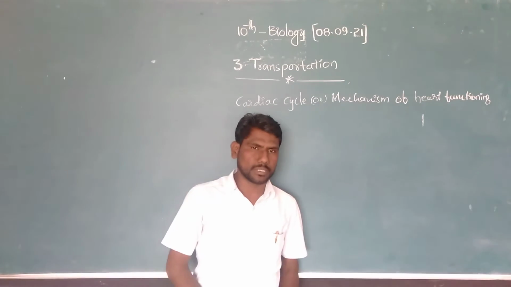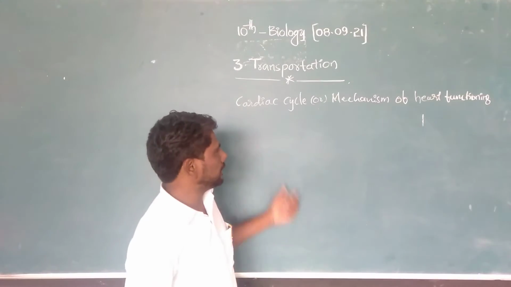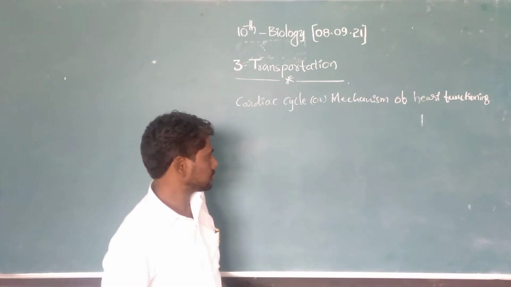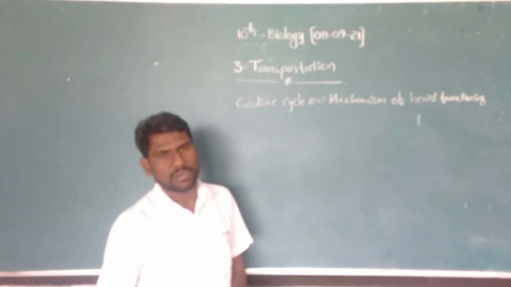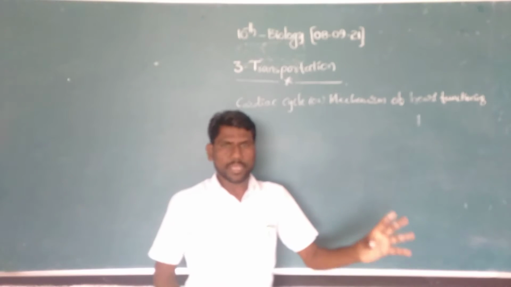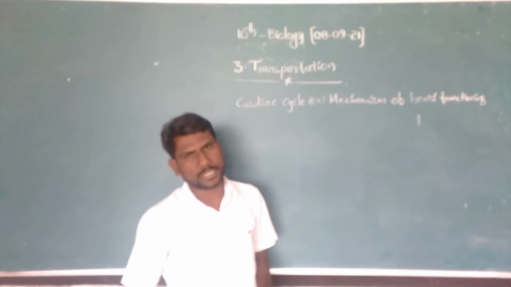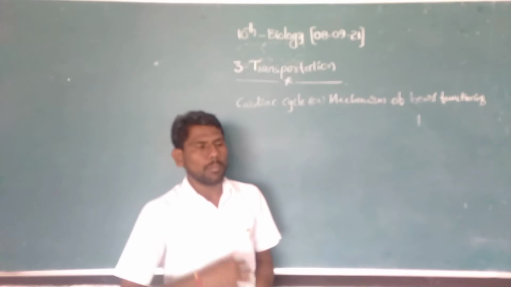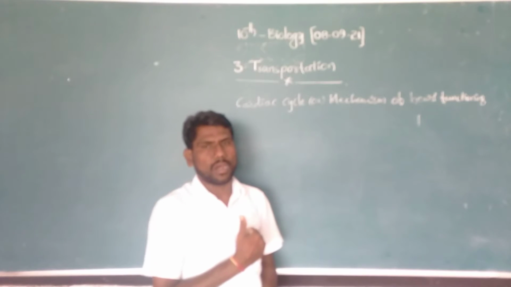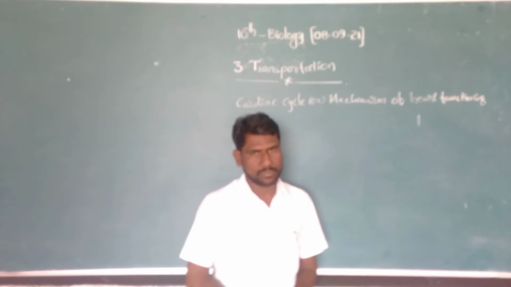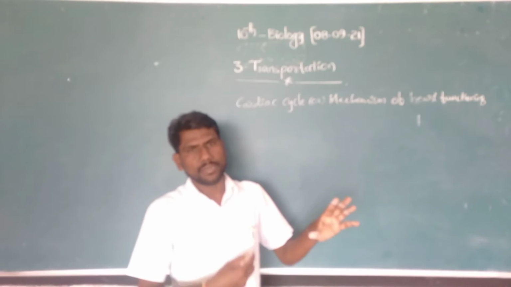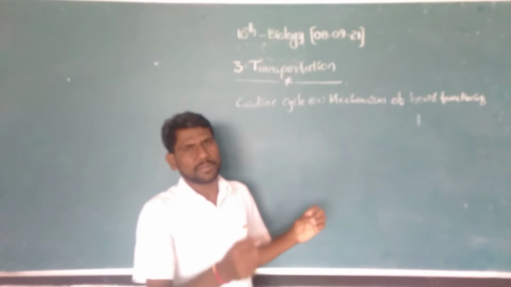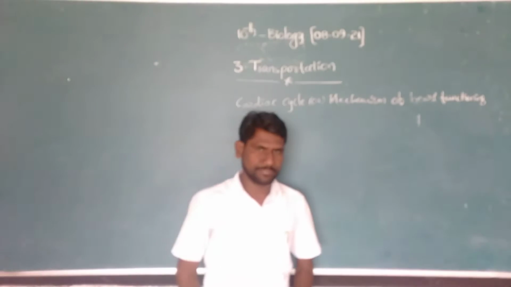Today we are going to discuss the cardiac cycle and the mechanism of heart functioning. What is the main function of heart? It receives the impure blood from the various parts of our body and pumps the pure blood from the heart to other parts of the body.